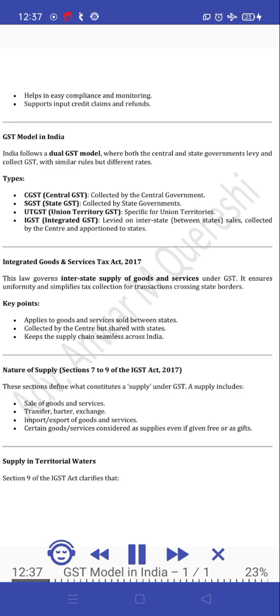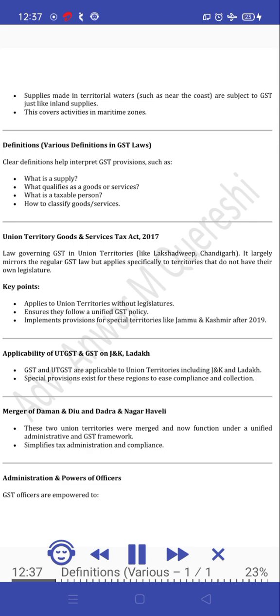Supply in territorial waters. Section 9 of the IGST Act clarifies that supplies made in territorial waters, such as near the coast, are subject to GST just like inland supplies. This covers activities in maritime zones. Definitions: various definitions in GST laws. Clear definitions help interpret GST provisions, such as what is a supply, what qualifies as goods or services, what is a taxable person, and how to classify goods and services.